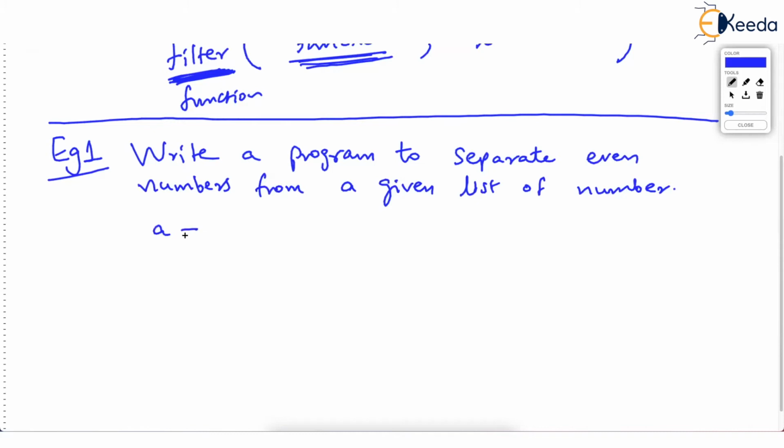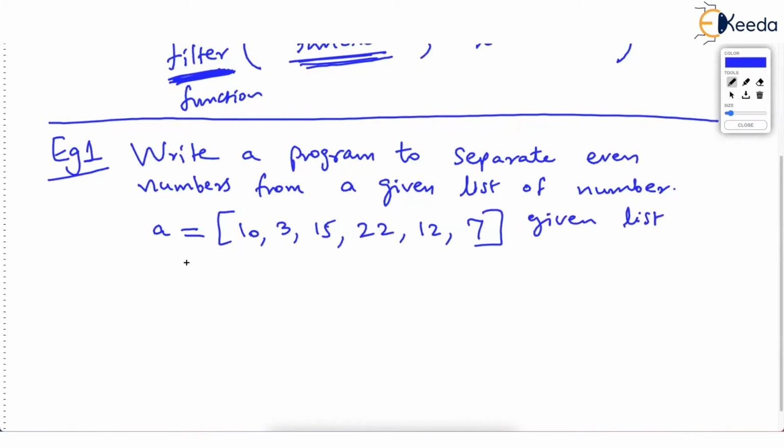Let's say A is the given list and A stores 10, 3, 15, 22, 12 and 7. Some numbers are stored in this list. This is the given list. Then we should create a new list. Let's say B. From A we should create a new list, and this B will store only even numbers.